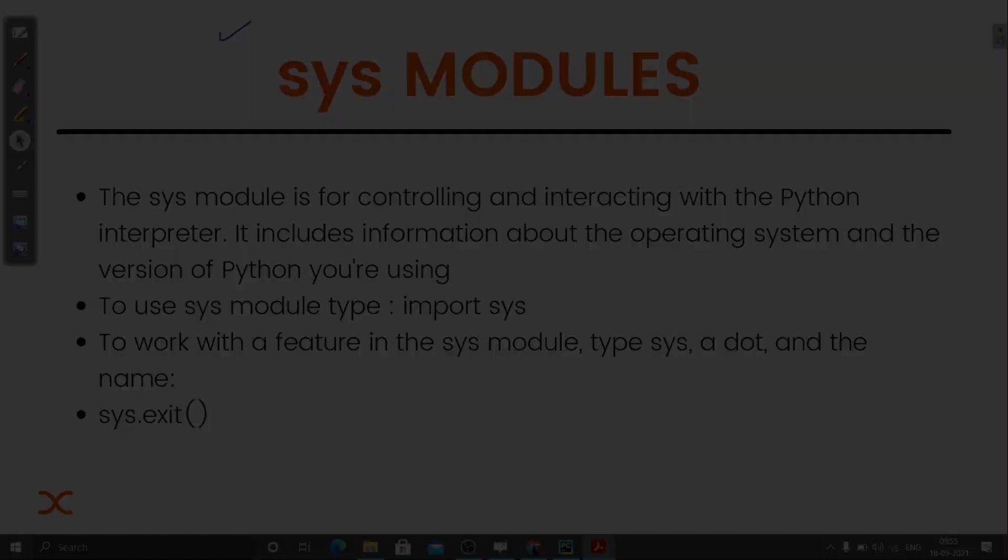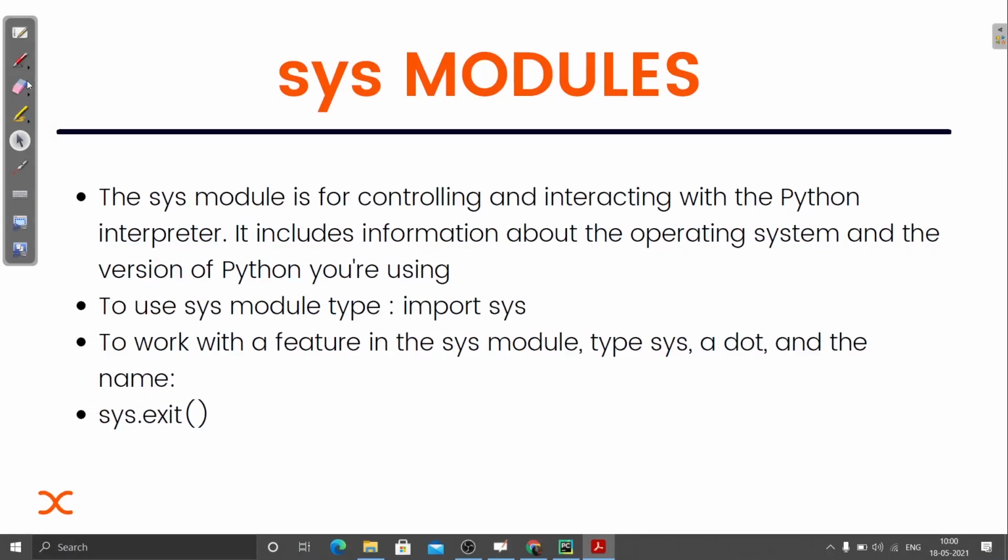The sys module, or system module, is a built-in module. It helps us control and interact with the Python interpreter. Sometimes we need to manually terminate the terminal, exit, or end the interpreter. At that time we can use the functions inside this module. There are many functions defined inside it, and we are going to see them.